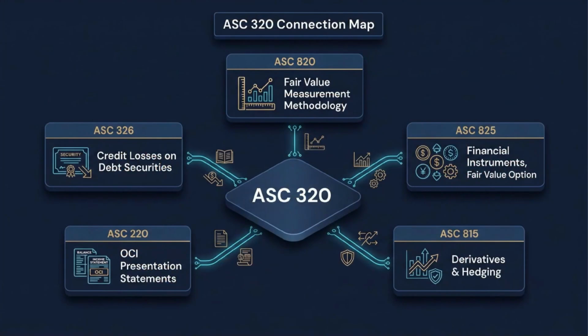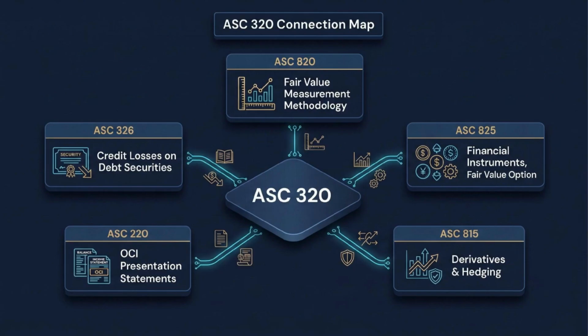ASC 320 also connects with several other standards, and this matters in real practice. ASC 320 gives us the classification and measurement framework for debt securities, but it relies on other topics for related questions. ASC 320 connects with ASC 326 for credit losses, ASC 820 for fair value measurement, ASC 825 for financial instruments and fair value option issues, ASC 815 for derivatives and hedging, and ASC 220 for presentation of other comprehensive income.